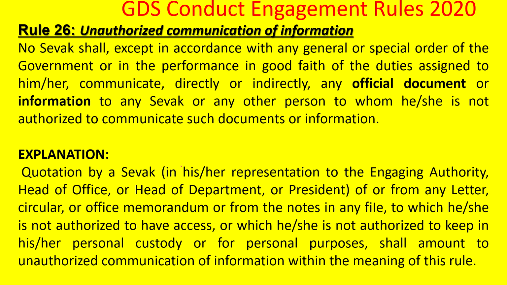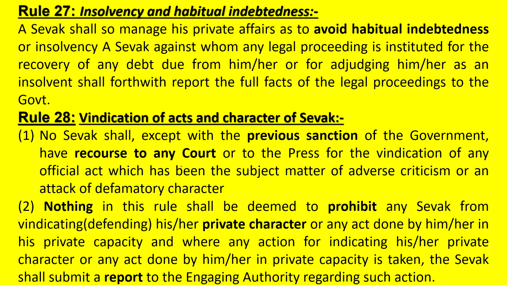Quotation by a sevak of or from any letter, circular, or office memorandum which he is not authorized to have access to, and which he is not authorized to keep in his personal custody or for personal purpose, shall amount to unauthorized communication of information within the meaning of this rule. That means he cannot quote any head of the department or president or any other letter or circular that is not supposed to be with him. In such a case also, it will constitute a violation of the rule.